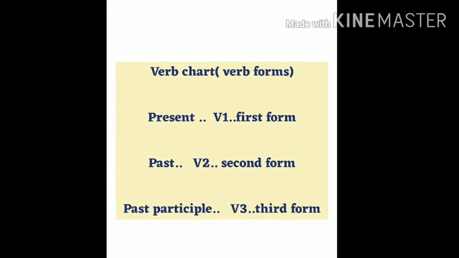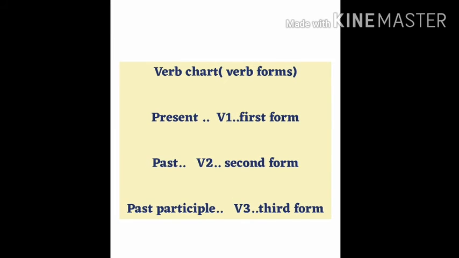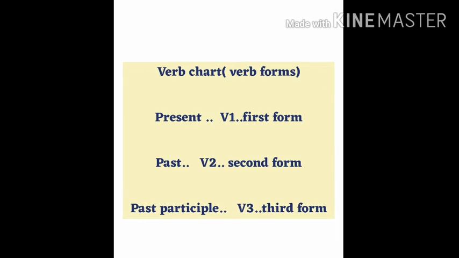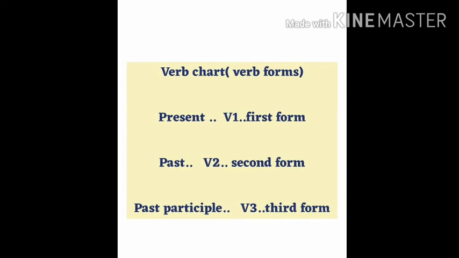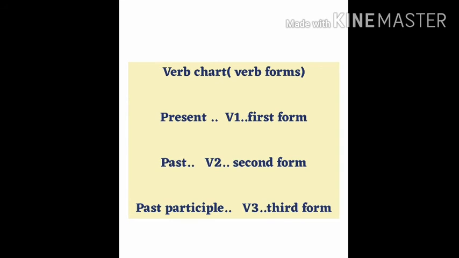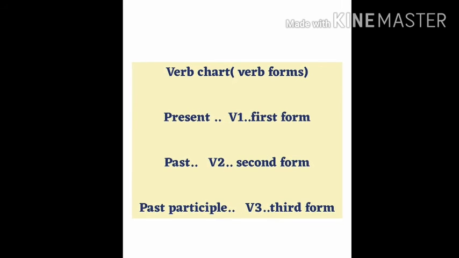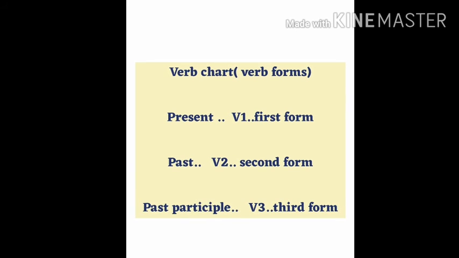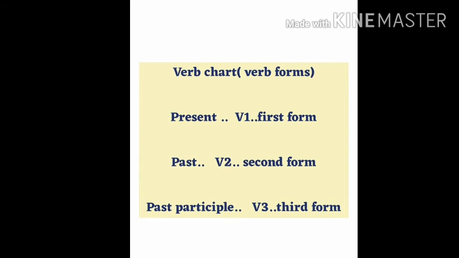Now we'll move on to the verb chart or the different verb forms. Present tense, past tense, past participle. Those are the three lines. These lines can be named in three ways. The first line is called V1 or the first form. Second line is V2 or the second form. And the third line, past participle, can be called V3 or the third form. Now we'll be doing a long list of these verb forms from your worksheet.